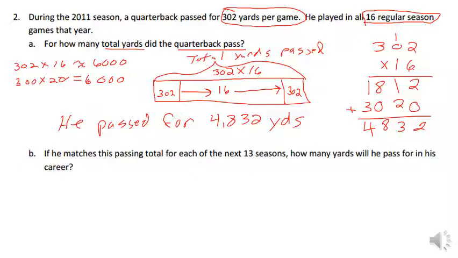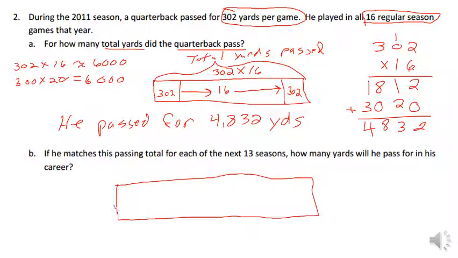Part B says if he matches the passing total for each of the next 13 seasons, how many yards will he pass for in his career? Okay, here's our diagram again. Now, if he matches the passing total, so the answer we got above, which is 4,832, for 13 seasons, how many yards will he pass for his career?